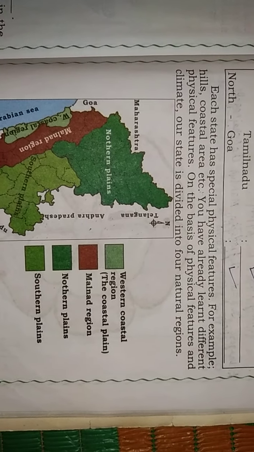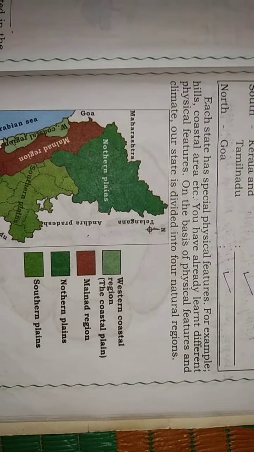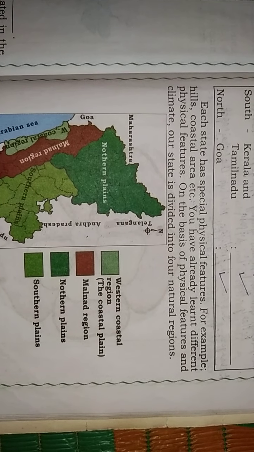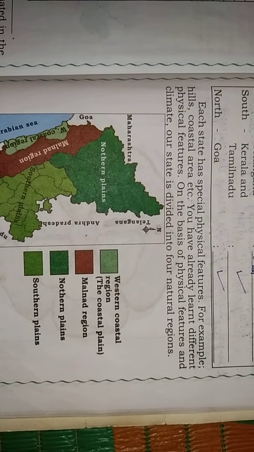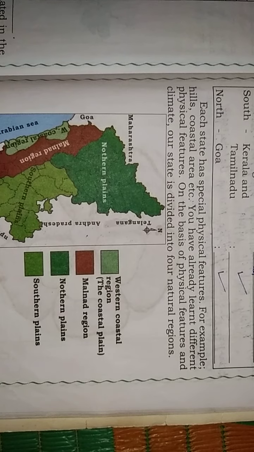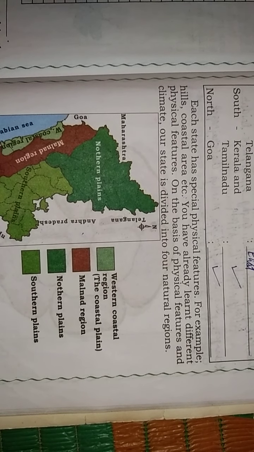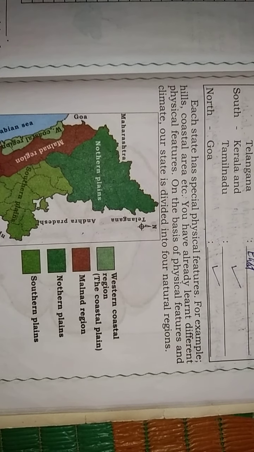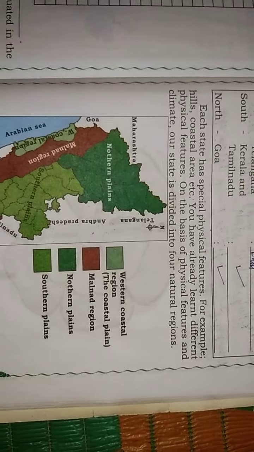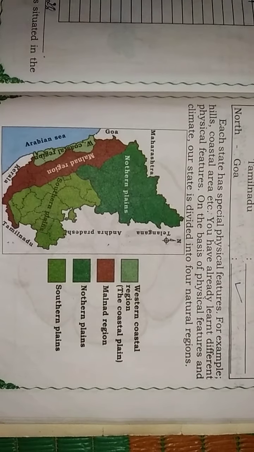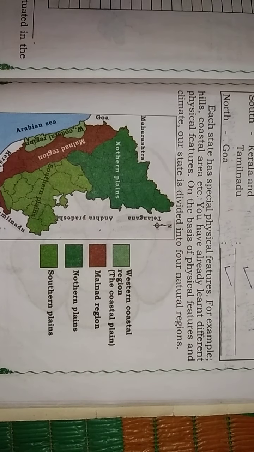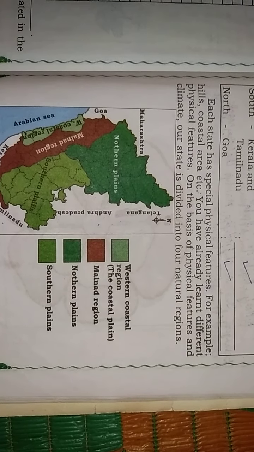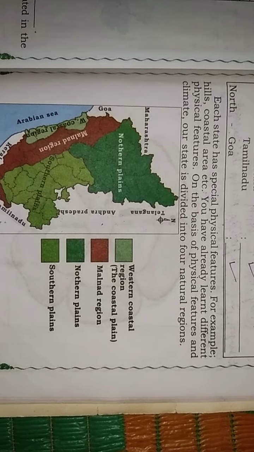Each state has special physical features, for example hills, coastal areas, etc. We have already learned about different physical features. On the basis of physical features and climate, our state is divided into 4 natural regions: first, the Western Coastal Region or Coastal Plain; second, the Malnad region; third, the Northern Plains; fourth, the Southern Plains.